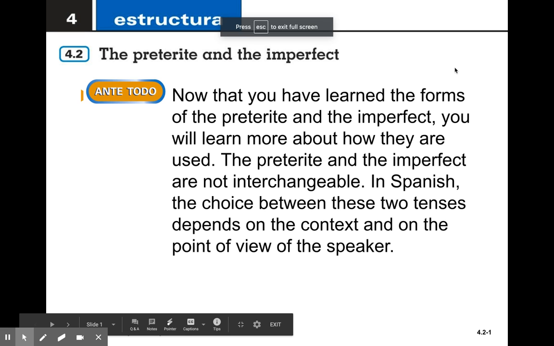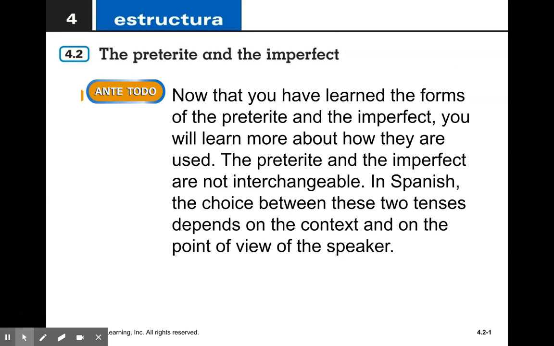Hi guys, today we're covering the preterite and the imperfect. Now that you've learned the forms of the preterite and the imperfect, you will now learn more about how they are used. The preterite and the imperfect are not interchangeable. In Spanish, the choice between these two tenses depends on the context and the point of view of the speaker.